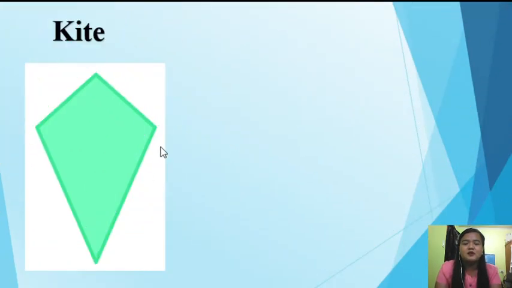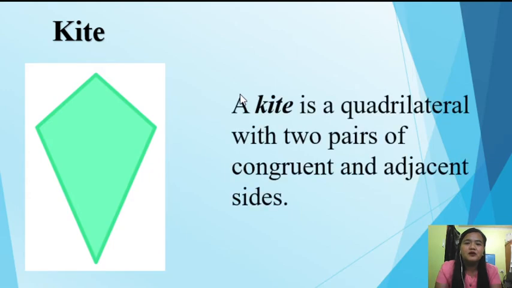Okay, next, we have this kite. So, a kite is a quadrilateral with 2 pairs of congruent and adjacent sides. When we say congruent, they are equal. When we say adjacent, ano yun? They have the same or they are intersecting lines. So, when we say adjacent side, magkadugtong sila. They have a common point.